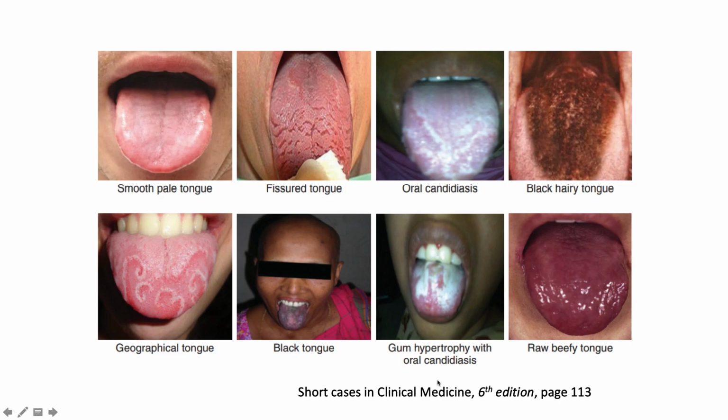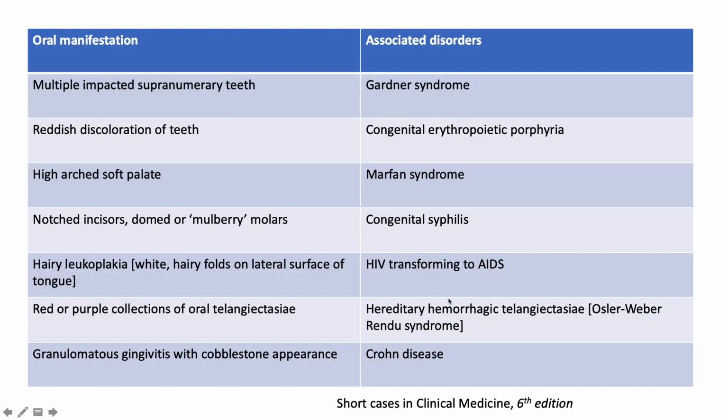Alrighty, here is an example of different kinds of tongue. We see a smooth pale tongue here, a fissured tongue, oral candidiasis, and we'll see later how this compares to oral hairy leukoplakia, a black hairy tongue, a geographic tongue which has no physiological significance. Here we have a black tongue, a raw beefy tongue on the right, and gum hypertrophy together with oral candidiasis. This is more examples, guys.